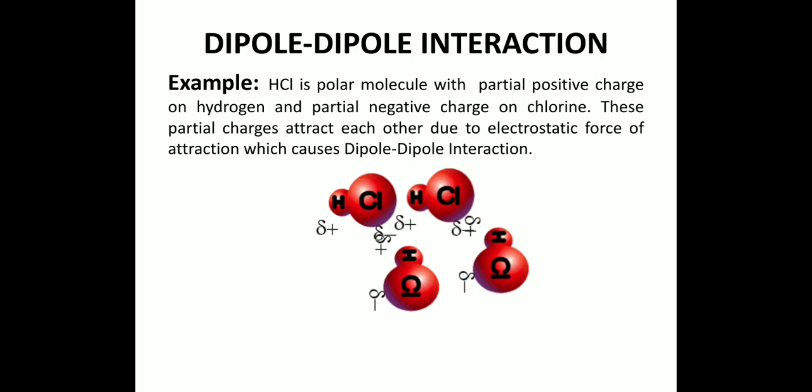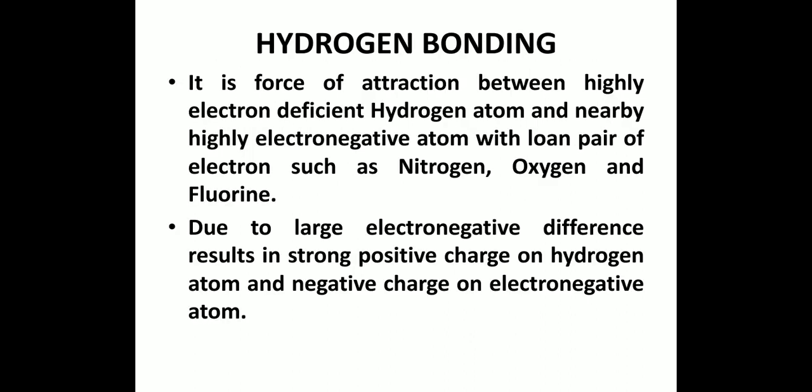The force of attraction between the atoms of hydrogen and chlorine is much stronger than this dipole-dipole interaction. The force of attraction between hydrogen and chlorine is 434 kilojoule, whereas the dipole-dipole interaction between the chlorine and hydrogen molecules is 3.3. Therefore, it can boil at minus 85 degree Celsius.